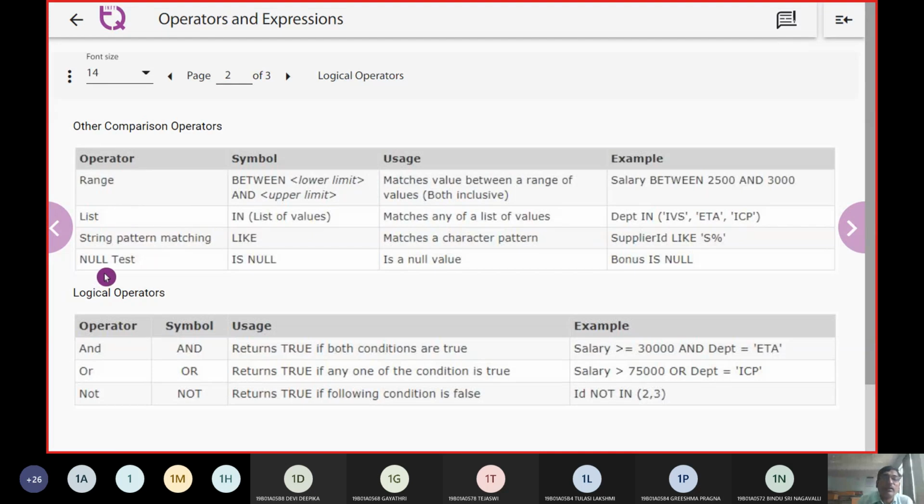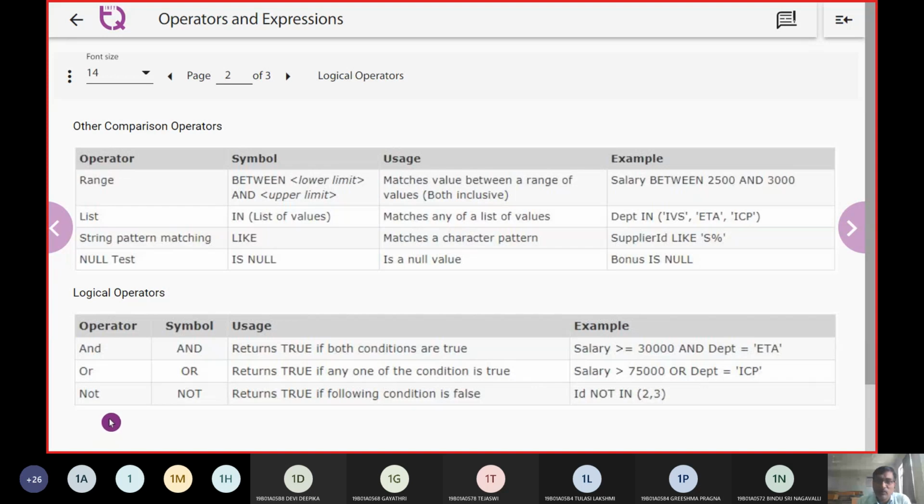Then we are going to have a null test. So we need to verify whether it is null or not. So we check IS NULL or not. So in this model, there are some comparison operators which will be used by SQL towards executing the content. Other than these, we have the logical operators.